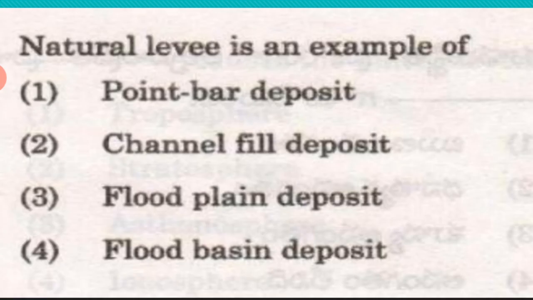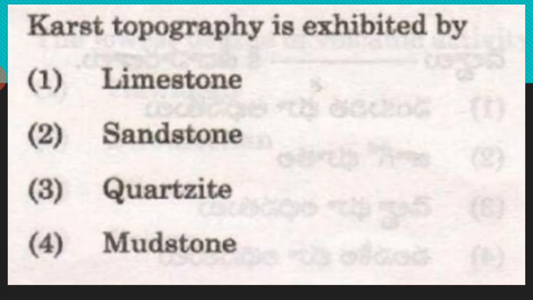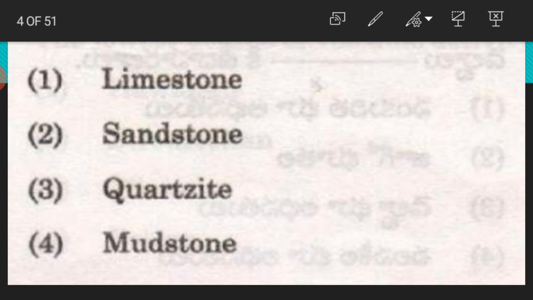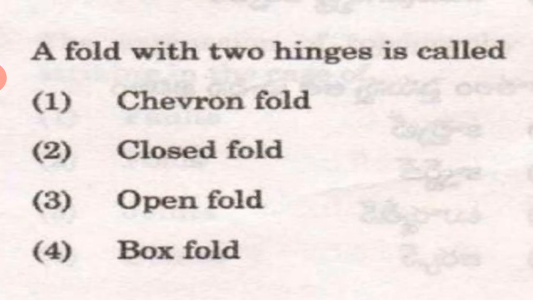Next, second question: natural levee is an example of floodplain deposit. Karst topography is exhibited by, everyone knows, limestone. This is a basic BSc level question. Karst topography is exhibited in limestones, mostly caves and others.